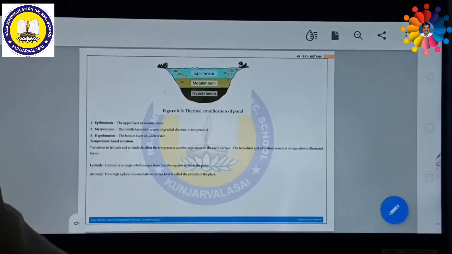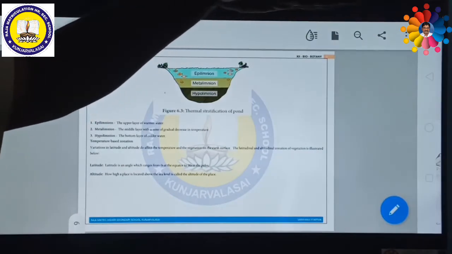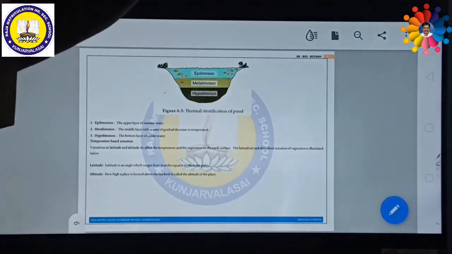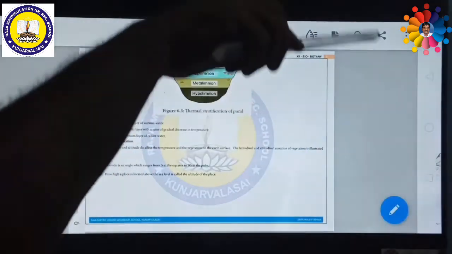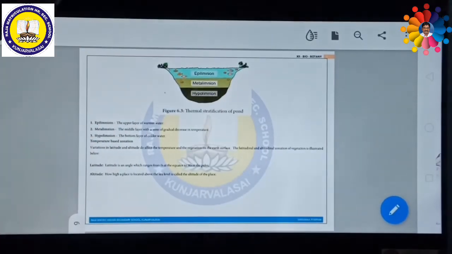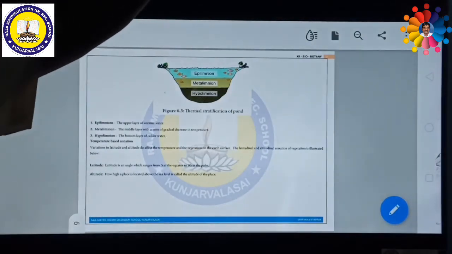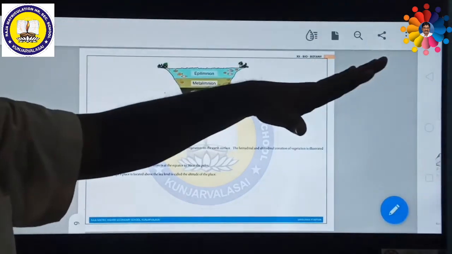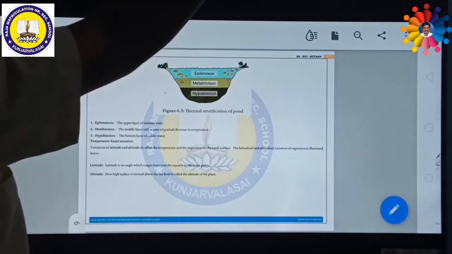At the lower level, organisms can survive. When the altitude gradually increases, vegetation increases, but beyond this limit, vegetation is totally absent. Particularly, at about 3000 to 4000 meters above the sea level, there is no tree at all. So this is also called the tree line. That means above 3000 to 4000 meters above the sea level, we cannot see any tree. This is called the tree line or timber line.